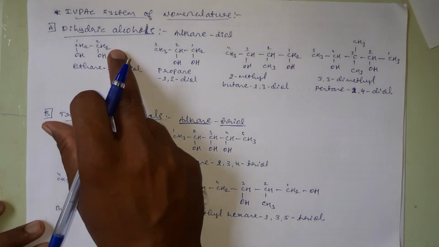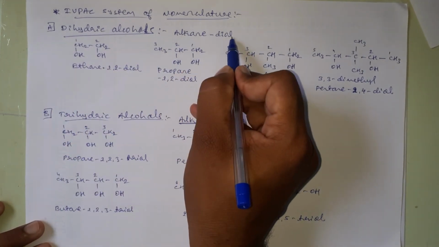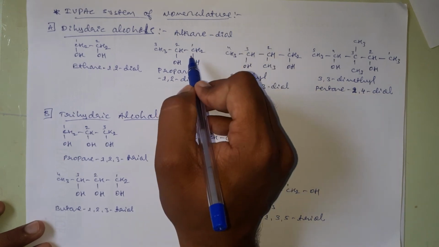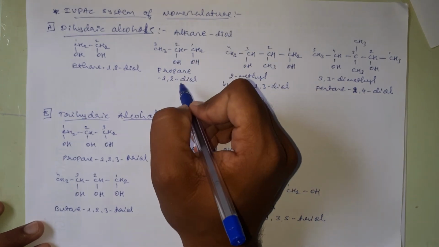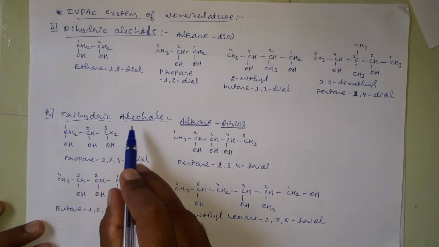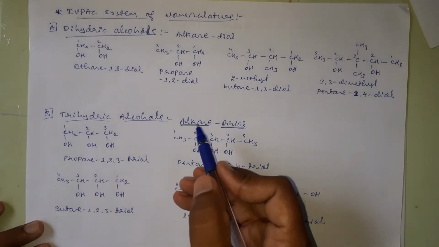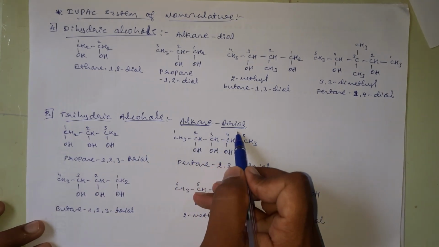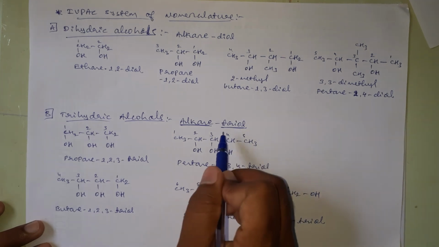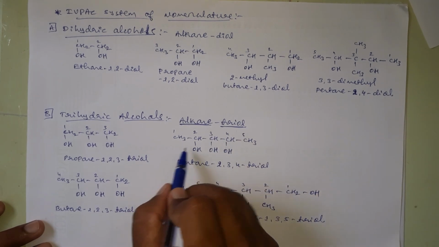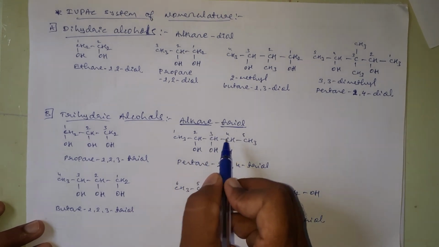The dihydric alcohols can be named as alkane diols by using the numbers to the carbon atoms to which the OH group is attached, and the trihydric alcohols can be named as alkane triols by using the numbers to the carbon atoms to which the OH groups are attached.